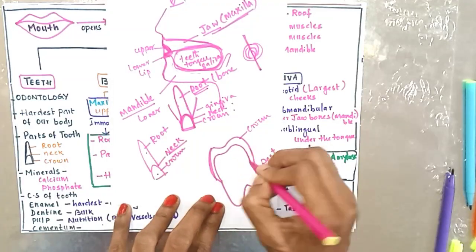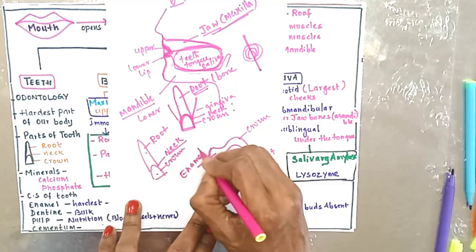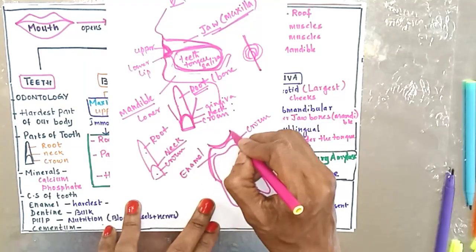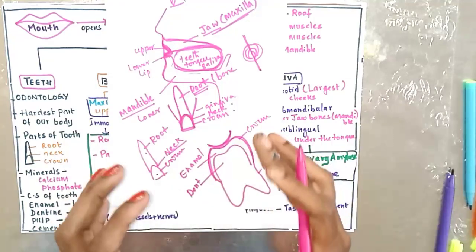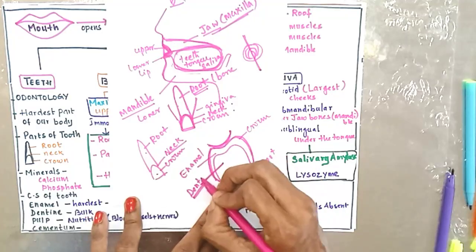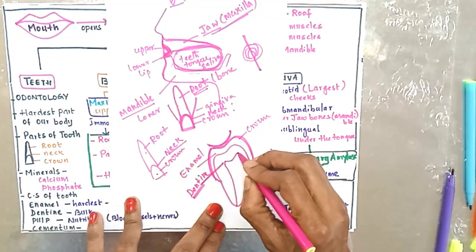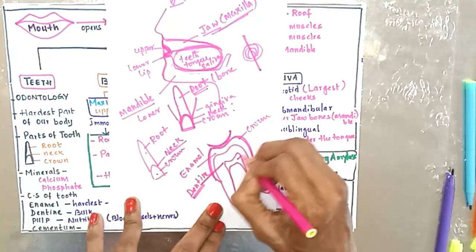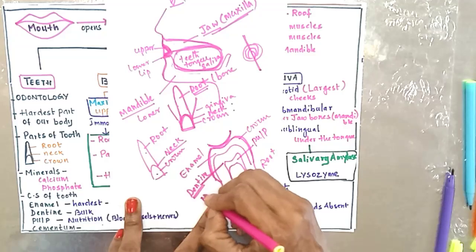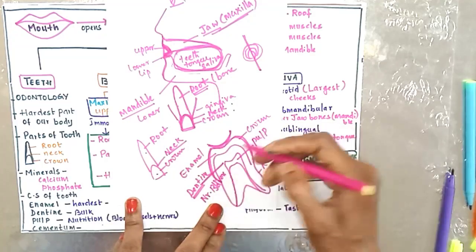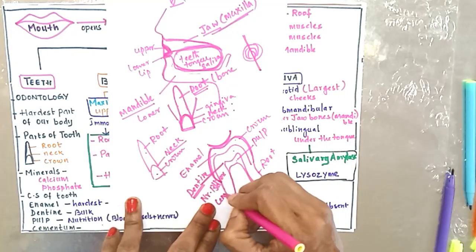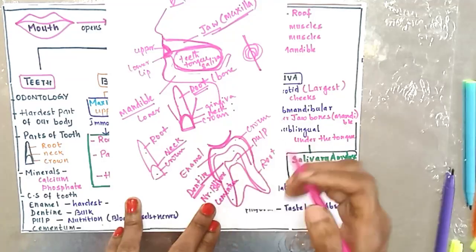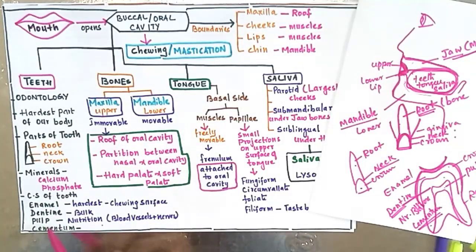It is made up of first one layer called as enamel. This is the hardest one. This is the chewing surface where the food gets chewed, at the enamel surface. Next you have dentin. This forms the bulk of the tooth. Most of the tooth is made up of dentin. Next you have a region called as pulp. This pulp contains nerves and blood vessels. So enamel, dentin and pulp. The root portion is made up of, instead of enamel, cementum. You have enamel only in the crown portion, in the root portion it is made up of cementum. So the cross section of tooth is enamel, dentin, pulp and cementum.